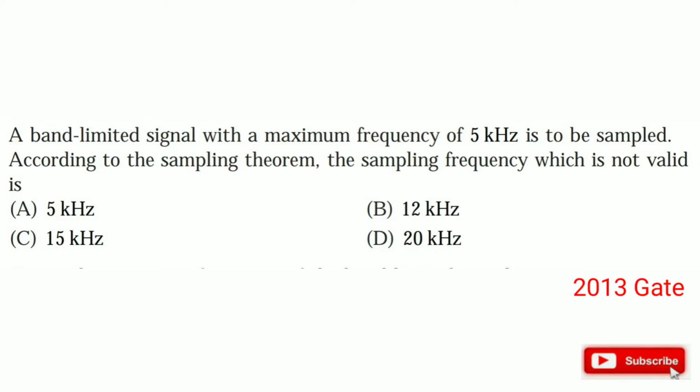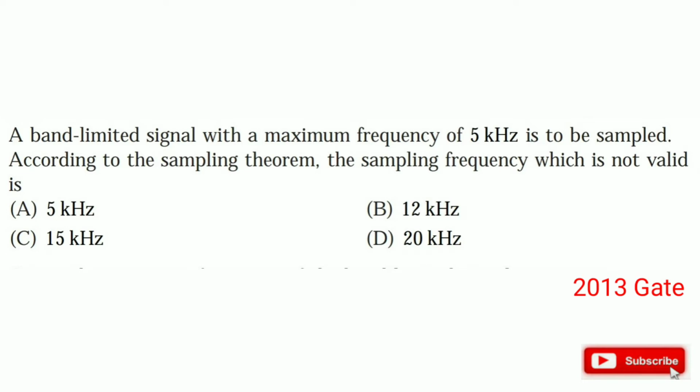In this video, we will discuss the 2013 GATE question. In this question, it is saying a band limited signal with a maximum frequency of 5 kHz is to be sampled. According to the sampling theorem, the sampling frequency which is not valid is: A, 5 kHz; B, 12 kHz; C, 15 kHz; D, 20 kHz. In this question, we have to find which sampling frequency is not valid.